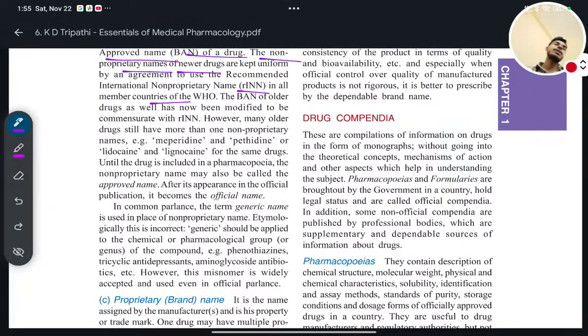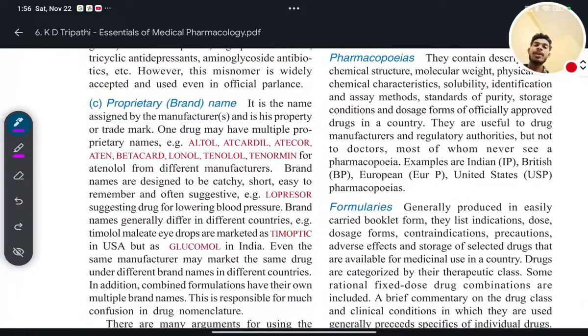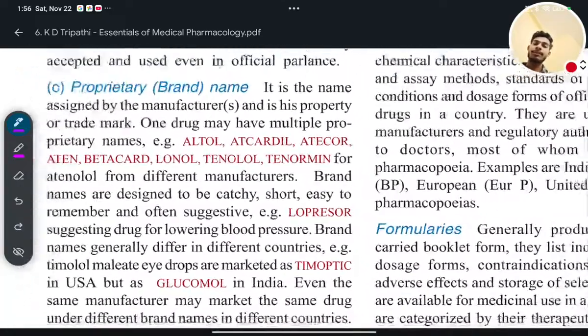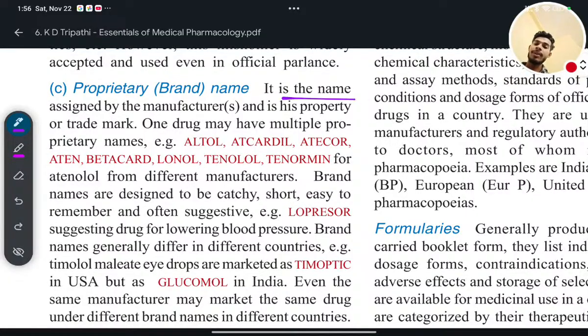The chemical or drug substances have three names in general. Number one is the chemical name, that is the chemical structure completely. Its chemical scaffold will be explained in that naming. Number two is the non-proprietary name, and number three is the proprietary name. Proprietary name means brand name. It is the name assigned by the manufacturer and his property and trademark.